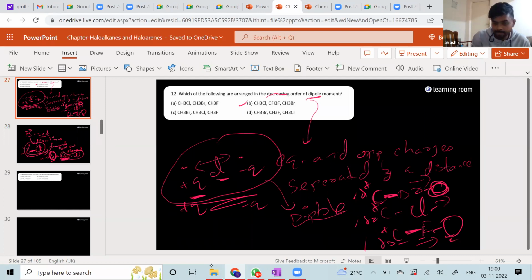Even though in both cases chlorine is not the winner, both things somehow enhance the dipole moment of C-Cl, because the amount of charge is good enough and the length is also quite large. So actually the maximum dipole moment is going to be there for the C-Cl bond.